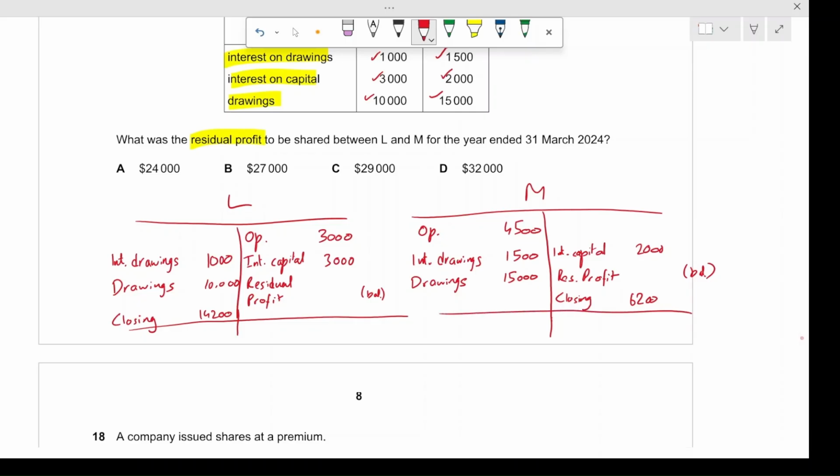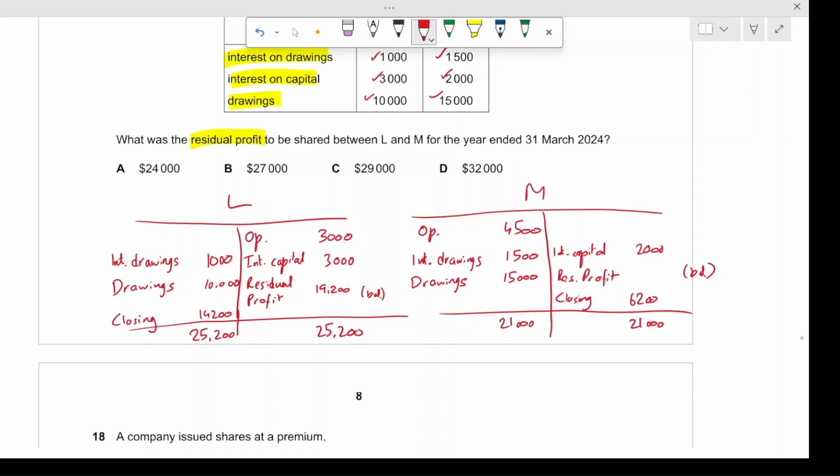So let's just sum the amounts that do not have a missing number. So in L's case, this was the debit side. This would come out to be $25,200, and it would be the same over here. In this case, we have $6,000 here, so $19,200 would be the residual profit. All right, and in this case for M, the debit side is closed, so it would be 4,500 plus 1,500 plus 15,000. That's $21,000, right? And for the credit side, this would also be $21,000.